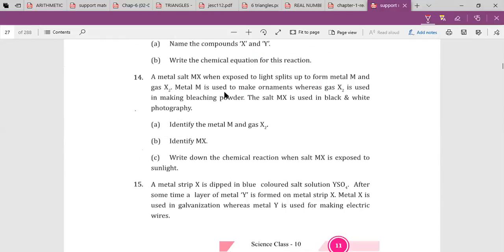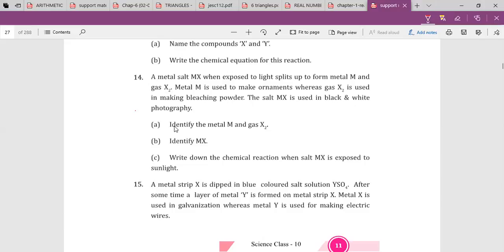Question. Anisha, are you there? Yes, ma'am, question 14. A metal salt MX, when exposed to light, splits up to form metal M and gas X2.